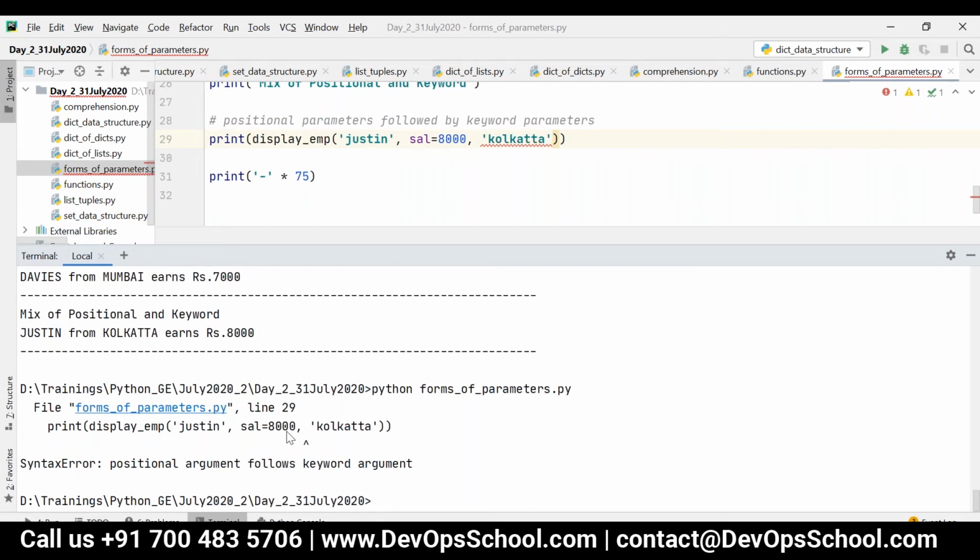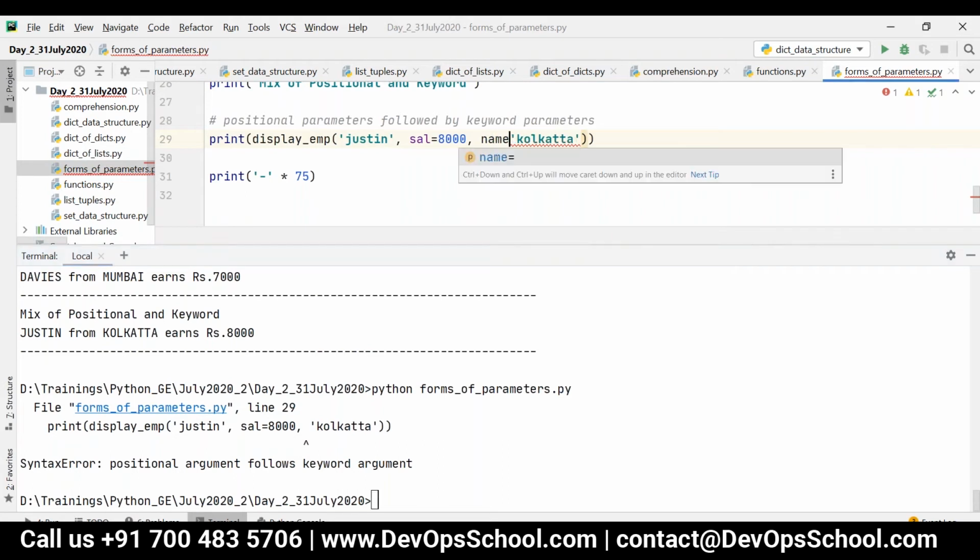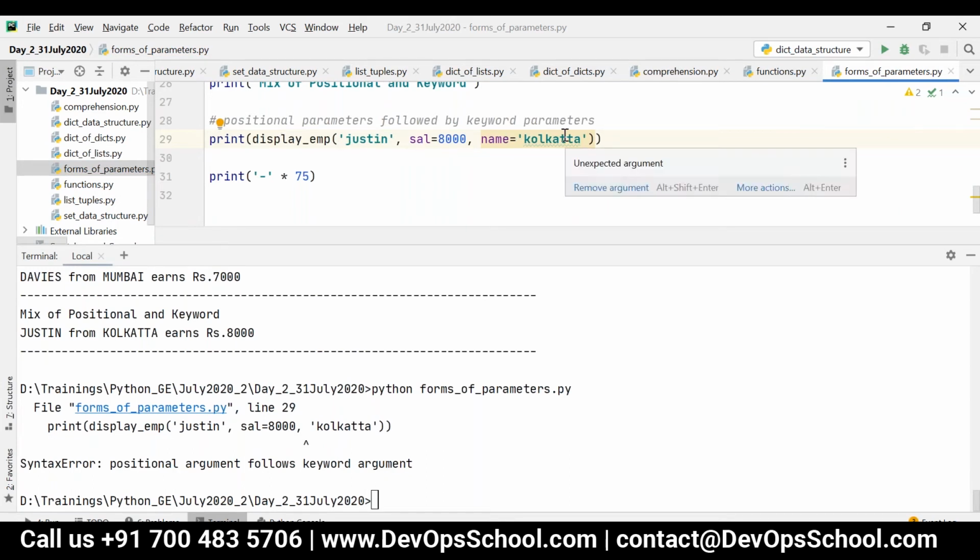So you can't see the output of the previous lines. And then consider I'm saying name is equal to Kolkata now. As per the rule, this is perfect: positional parameters followed by keyword parameters. But what I am doing here, see, by position, name is already being assigned, but I'm assigning multiple values for the same parameter.